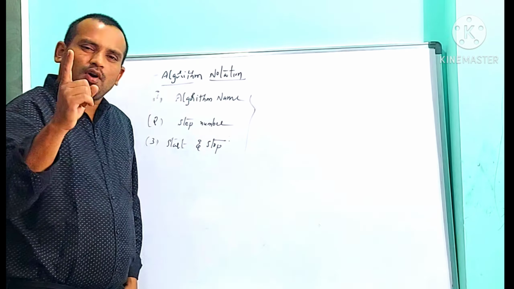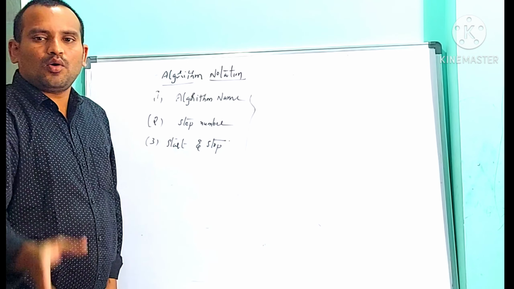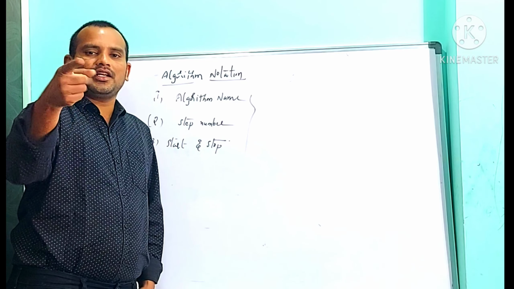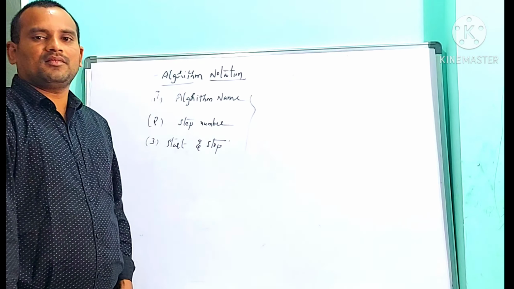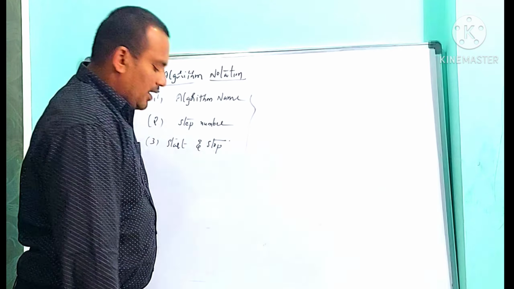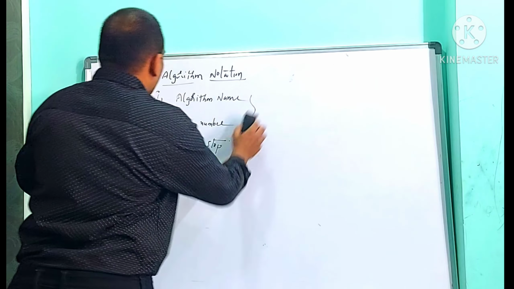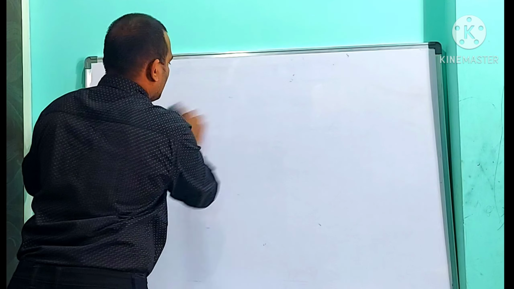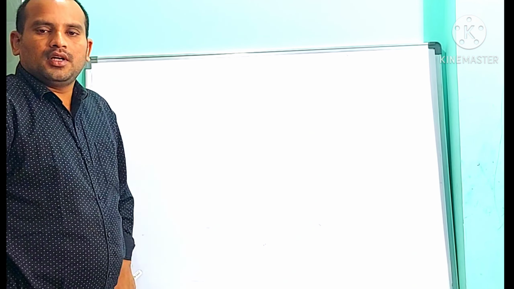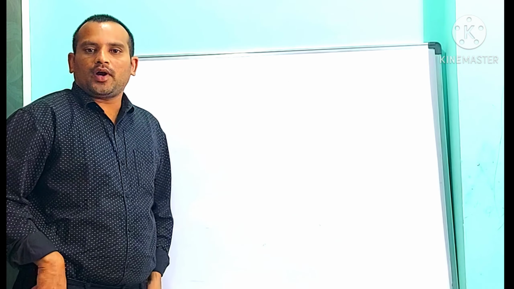Very, very important topic. Without knowing algorithm and flowchart, we cannot write a program perfectly. So these are the notations we need to follow in writing an algorithm. Now I am going to write an algorithm to find addition of two numbers.